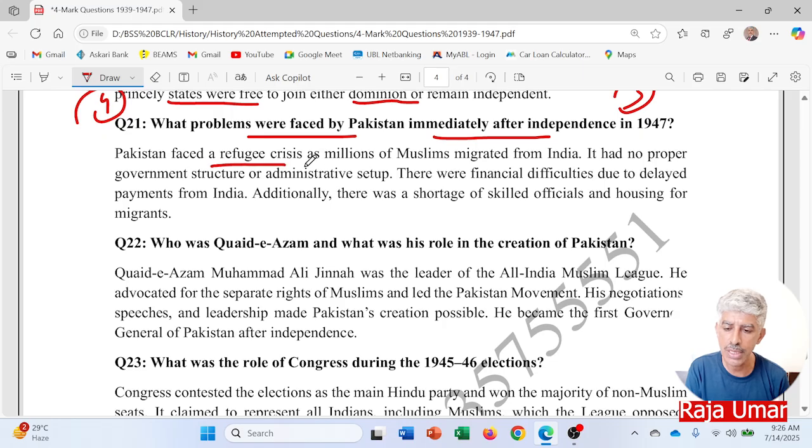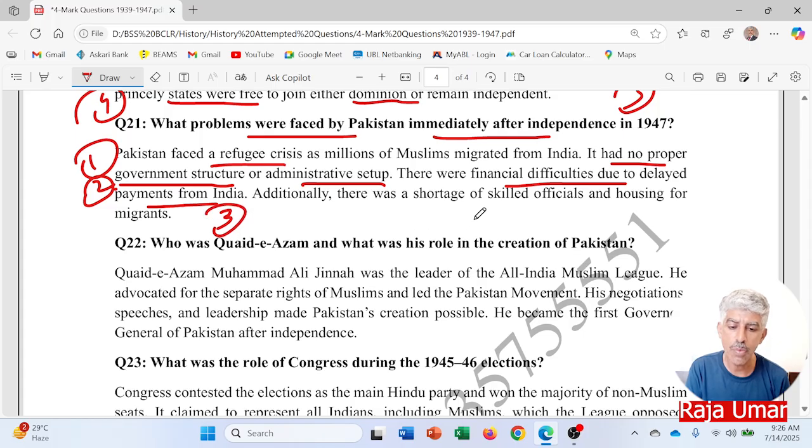Pakistan faced a refugee crisis. Number one, as millions of Muslims migrated from India to Pakistan, it had no proper government structure or administrative setup. Point number two, there were financial difficulties due to the delayed payments from India. Point number three, additionally, there was a shortage of skilled officials and housing for the migrants. That was point number four.